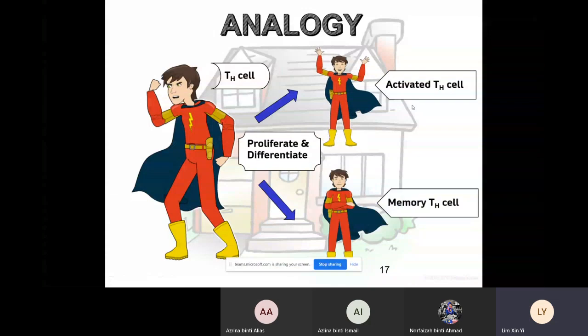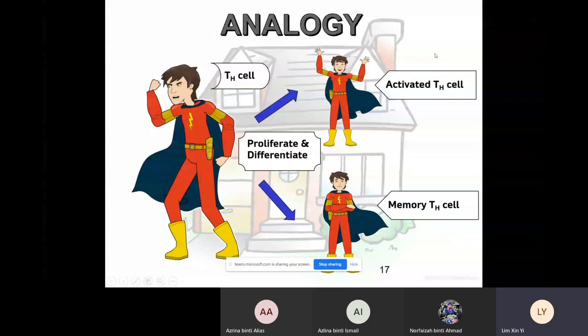The activated helper T cell will continue the journey to either humoral immune response or cell-mediated immune response. The memory helper T cell, at this moment, is just to store the memory. What kind of memory? The memory about this antigen, so that if the same antigen attacks your body again next time, this memory helper T cell will be called up and do the corresponding work.